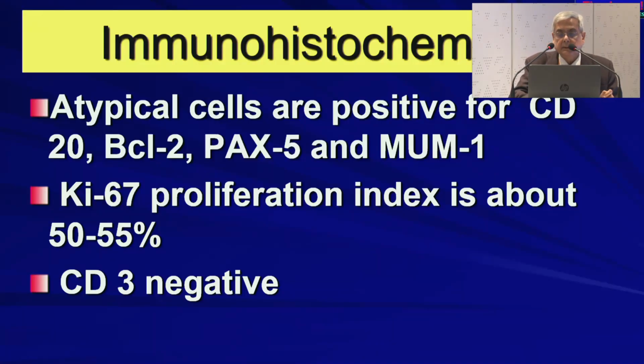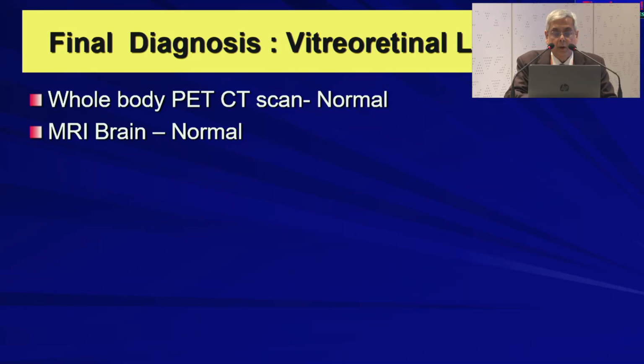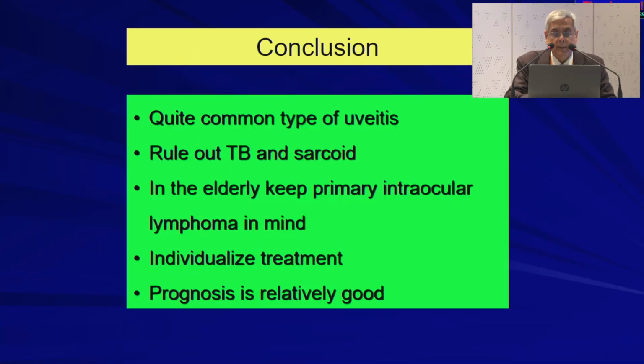These atypical cells are positive for B cell markers, BCL2, PAX5, MUM1, and Ki67 proliferative index 50 to 55%. T cell was negative, and this was the immunohistochemical marker of the vitrectomy specimen. Whole body PET scan was normal, MRI brain was normal.